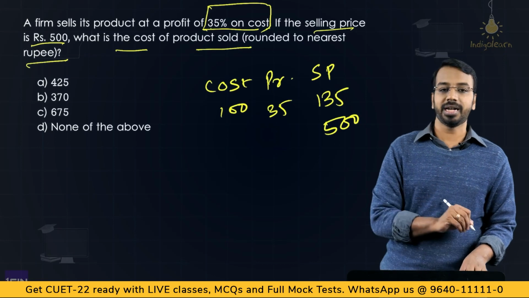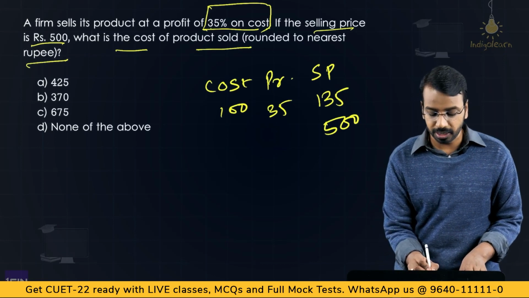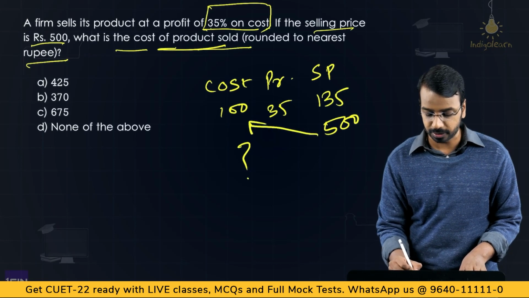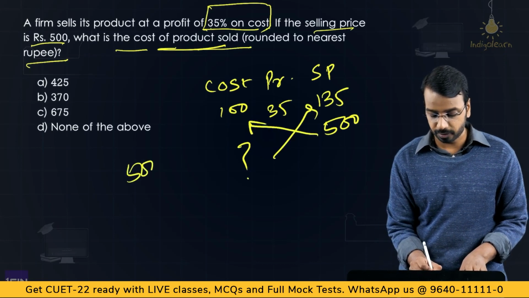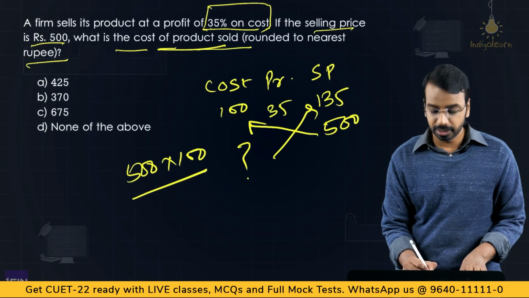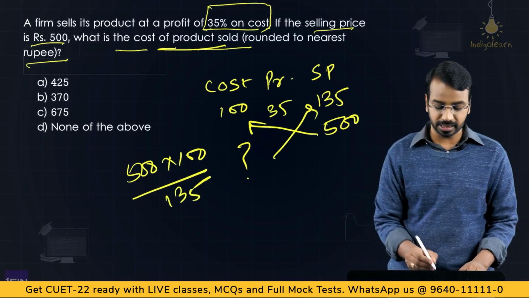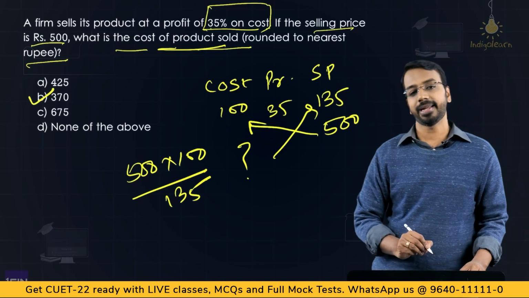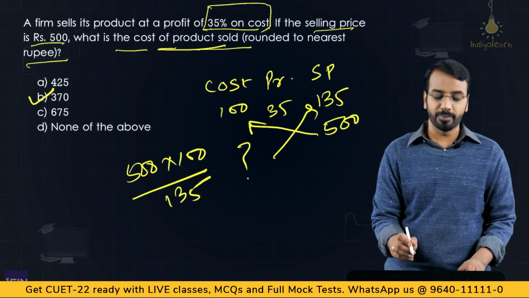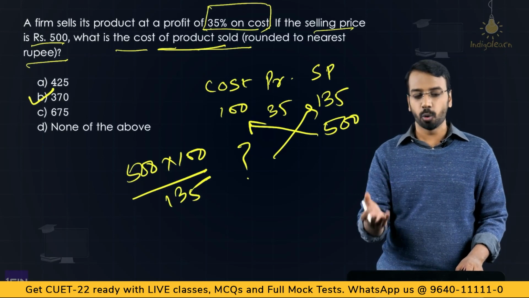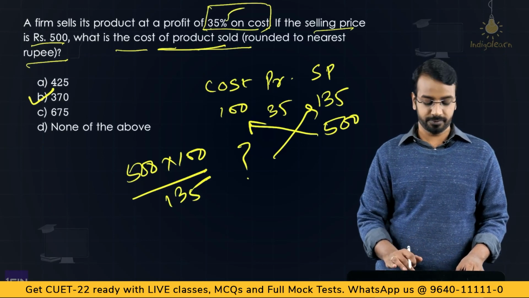Now when we are given 500 as the selling price, what do we need? We need cost of product sold. So we need this. Then you do a simple cross multiplication. That is 500 into 100 divided by 135. Right? You get 370.37. So 370 is the correct answer. Right? So see, if you remember 25% on cost means 20% on sales and all of that, that is still okay. But if they give you these weird numbers, it will be difficult.